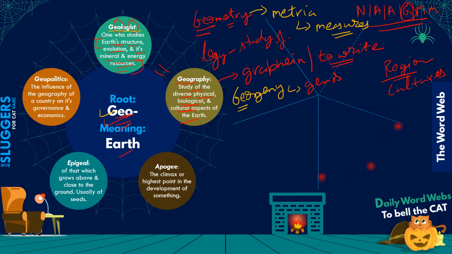So geogeny, you will remember we studied cosmogony. Cosmogony was the science of dealing with theories or hypotheses about the way the universe started. And similarly, geogeny is basically the study of the origins and the formation of Earth, right? How the Earth, how our planet came into being, right? So about the origins and formation of the Earth. That's what geogeny is about.